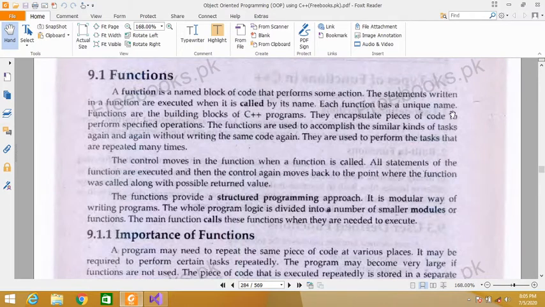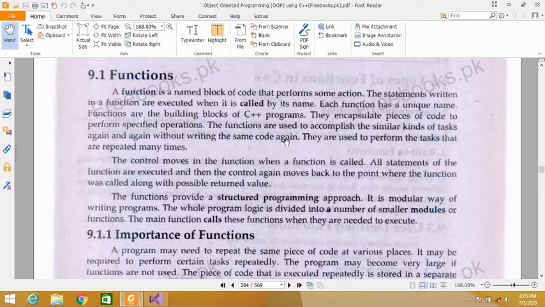Each function has a unique name. Functions are building blocks of C++ programs. They encapsulate pieces of code to perform specified operations. The functions are used to accomplish similar kinds of tasks again and again without writing the same code again.